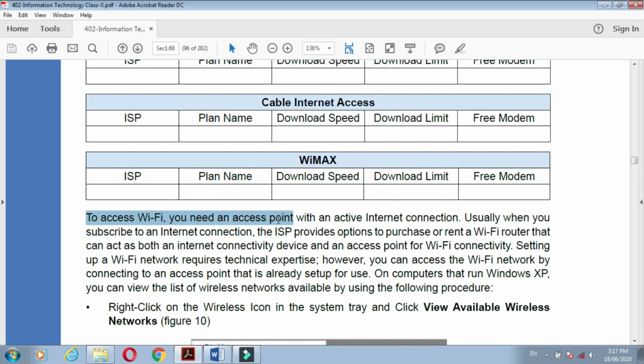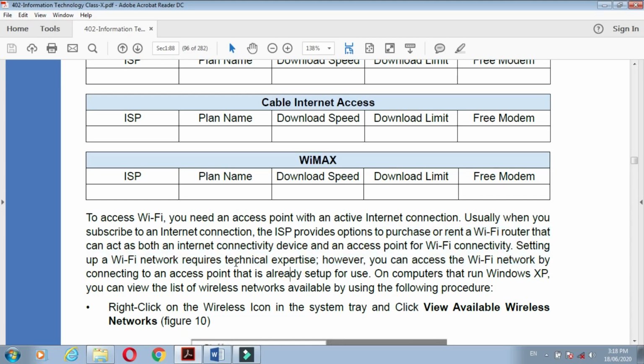To access Wi-Fi, you need an access point with an active internet connection. Usually, when you subscribe to an internet connection, the ISP provides options to purchase or rent a Wi-Fi router that can act both as an internet connection device and as an access point for Wi-Fi connectivity. Once you finalize one of the plans, the ISP can offer you a Wi-Fi router to purchase or rent.